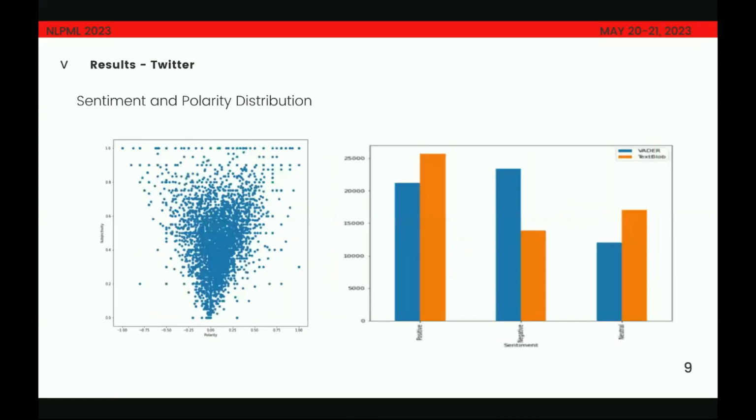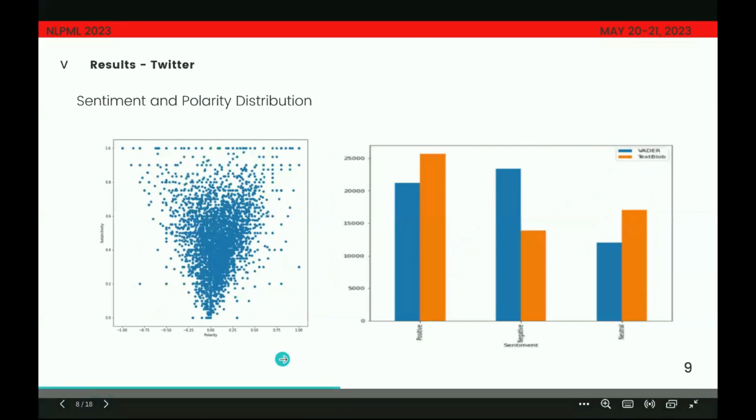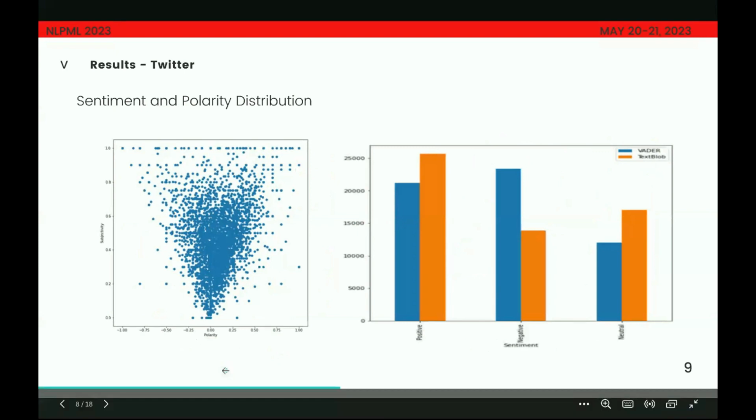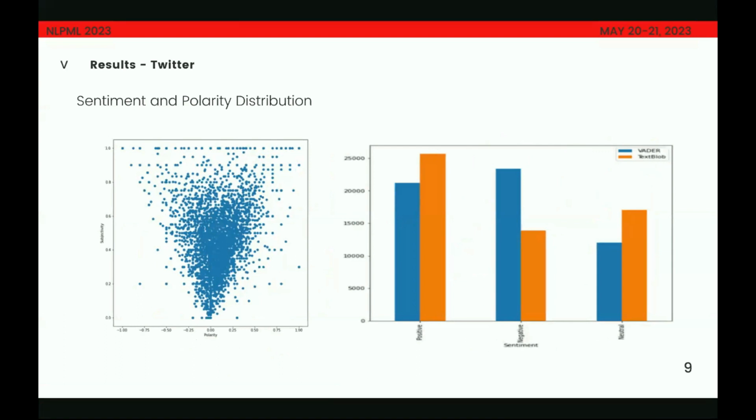So this is the sentiment and polarity distribution. On the left, we can see the subjectivity versus polarity scatter plot. And we tend to see that most of the data lies between minus 0.4 to 0.4. And we can also make the analysis that text which is more polar also tends to be more subjective in nature, and text which is less polar tends to be more neutral in nature when it comes to subjectivity.